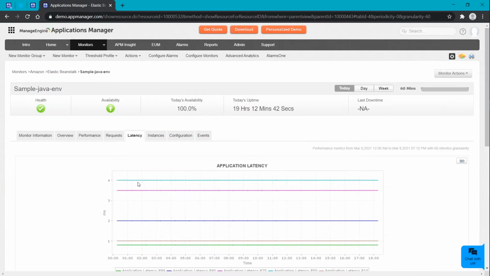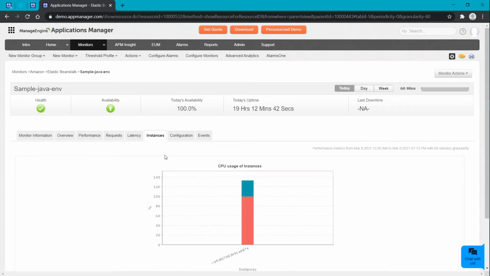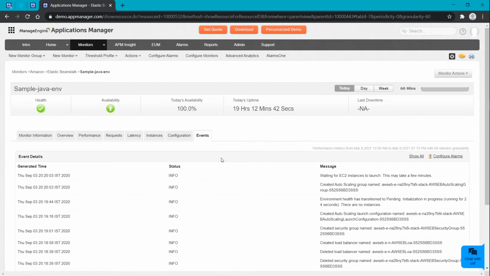Here under the latency, the average time taken by the application or the instance to complete the overall request can be monitored here. Instance related KPIs like CPU usage or disk usage can be monitored here. Recent events that occurred in this environment, along with their detailed information, can be monitored in event details.